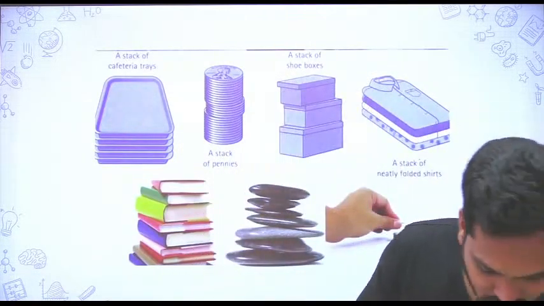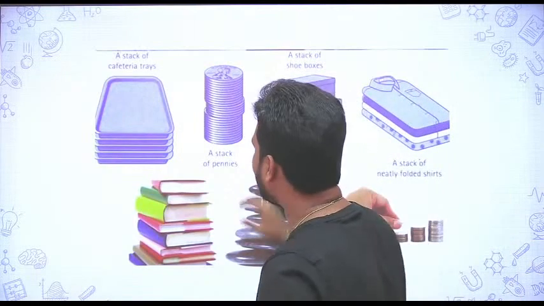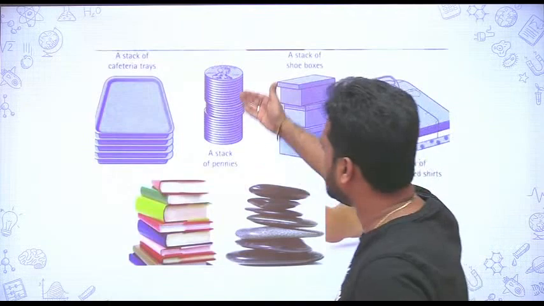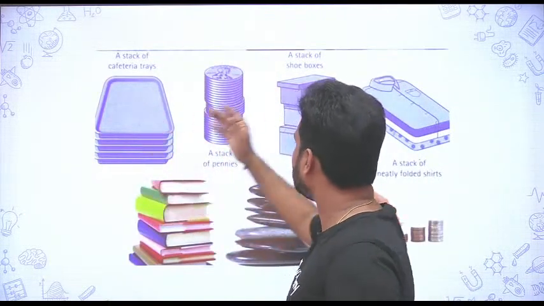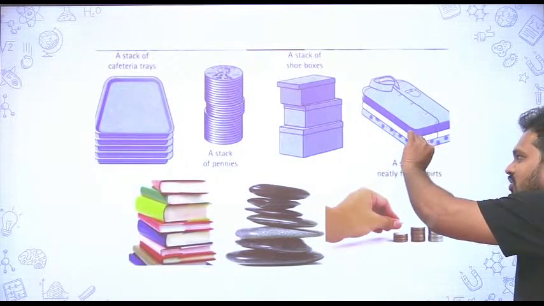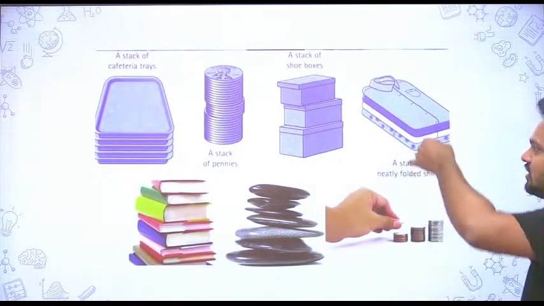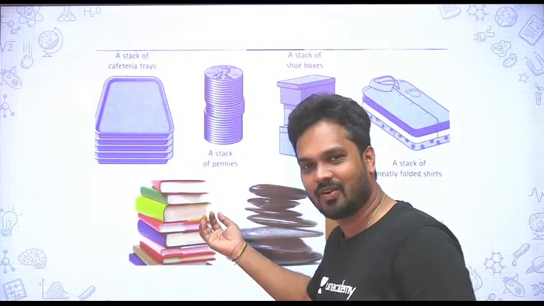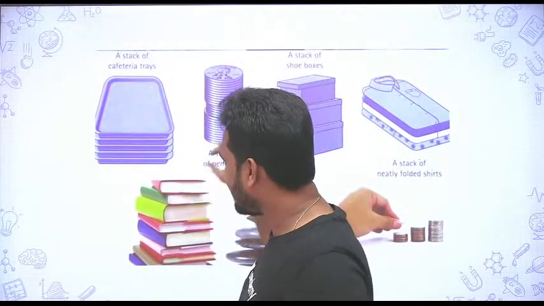Let's move. Now come here. You can see all these examples. Say you have coins, you can have trays or boxes, your dresses. You can see this is the best example. You always try to pull this down out, which will disturb the total stack. The books, you may open it or not. So you want to access.